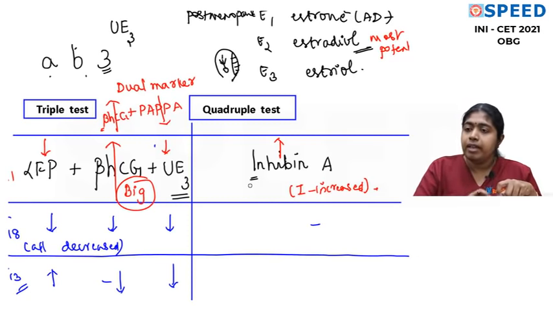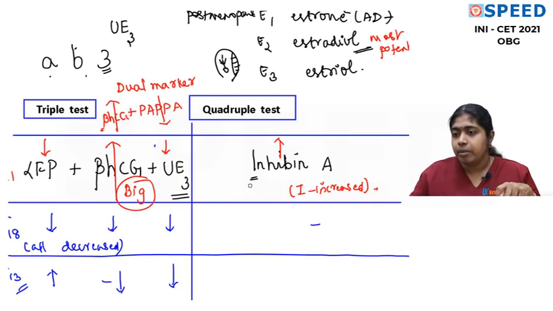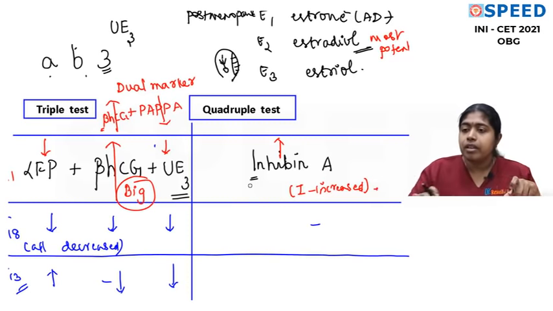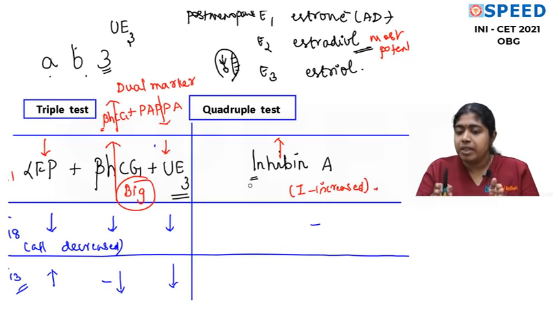And when it is trisomy 18, in the triple test, we don't take inhibin into account. In the triple test, everything is decreased for trisomy 18. When you take trisomy 13, again remember unconjugated estriol is decreased for all, so it is decreased for trisomy 13 also. The other two will be the opposite of what you have studied for trisomy 21. So please remember this table, and this might definitely come in exams.